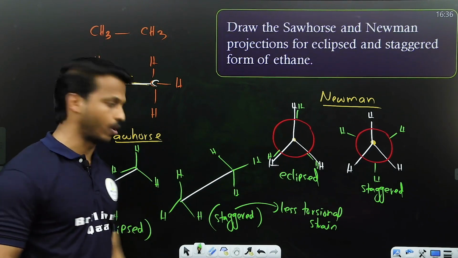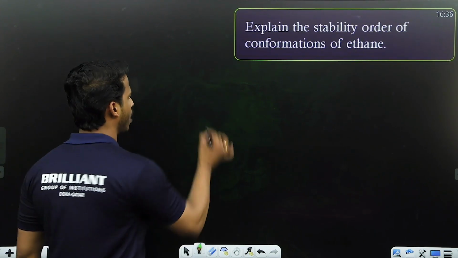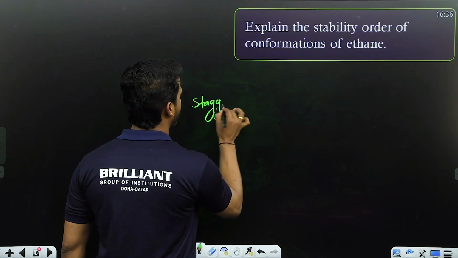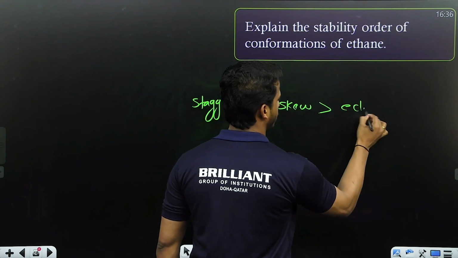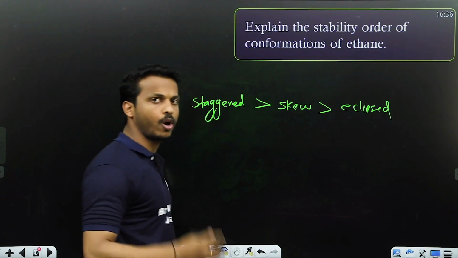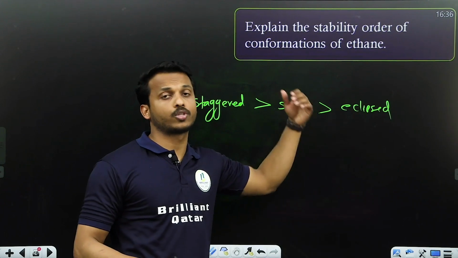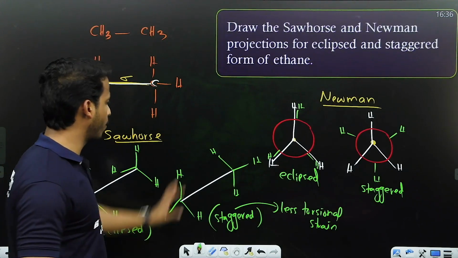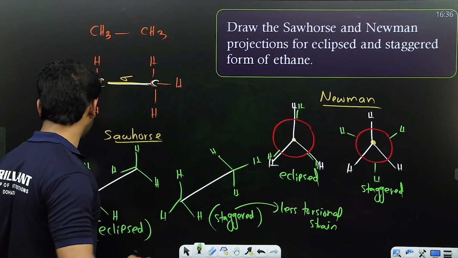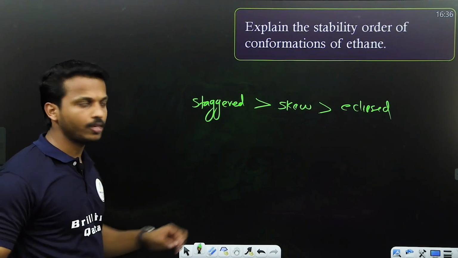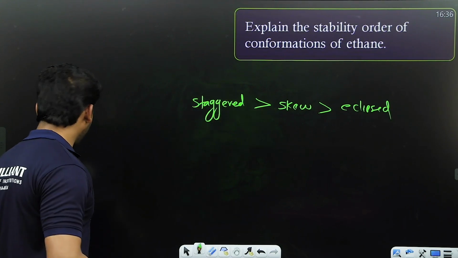They will ask you to draw the eclipsed and staggered form for Sawhorse and Newman, and they ask you the stability order also. Dear all, they will ask you to explain the stability order of conformations of ethane. What is the order we can say? Staggered is the most stable one, then skew forms, then we have eclipsed form. Why is staggered most stable, dear all? Due to less torsional strain. Why is eclipsed more unstable? Because of more torsional strain. So clear about this. They will ask you to draw any one of Sawhorse or Newman for eclipsed and staggered, and the stability order also. Clear, all of you?